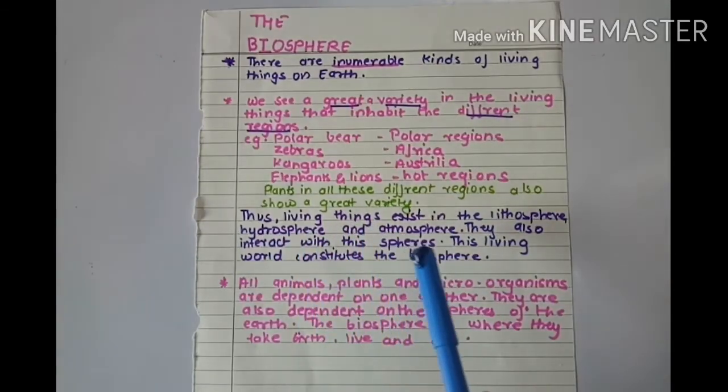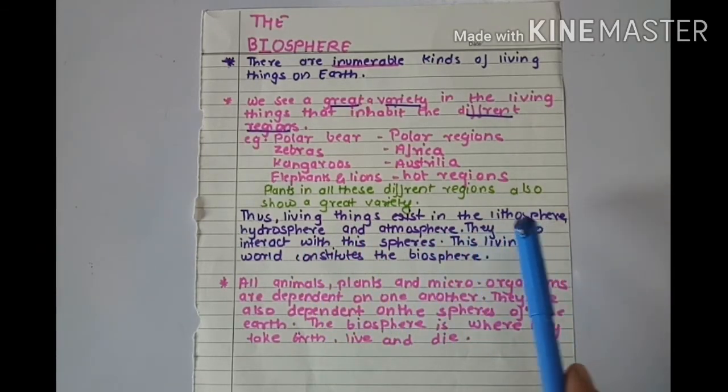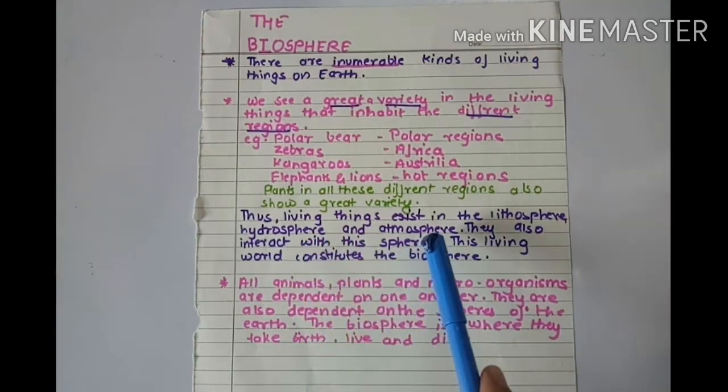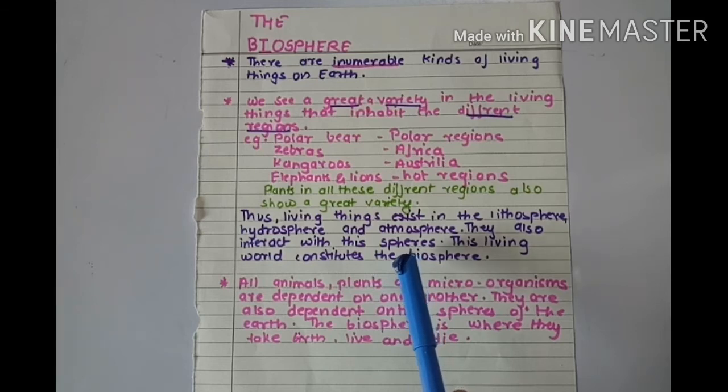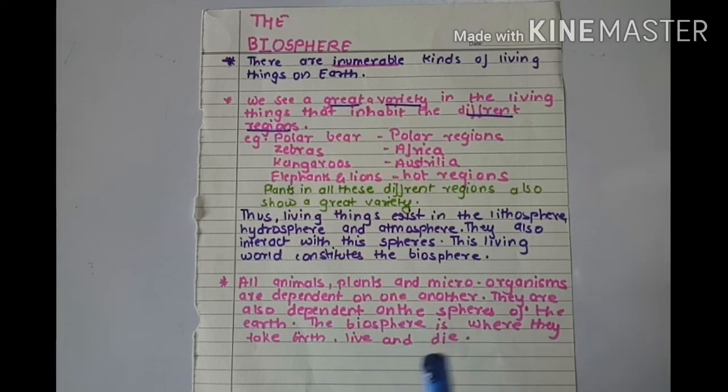Thus, living things exist in the lithosphere, hydrosphere and atmosphere. They also interact with these spheres. This living world constitutes the biosphere. All animals, plants and microorganisms are dependent on one another. They are also dependent on the spheres of the earth. The biosphere is where they take birth, live and die.